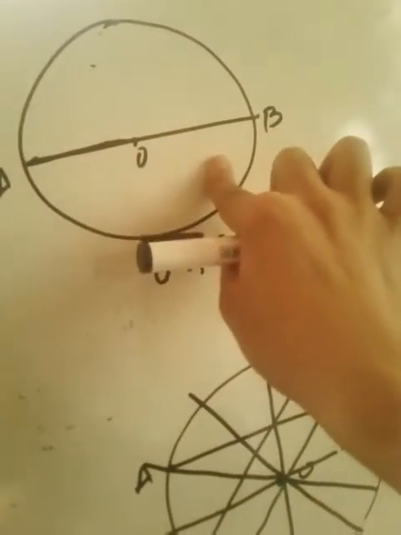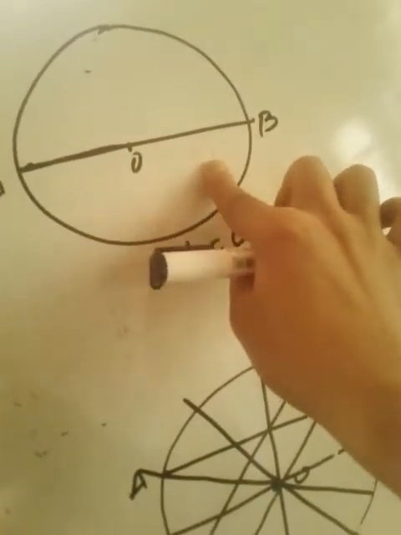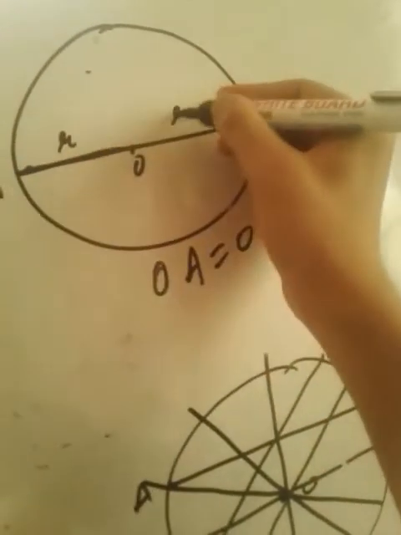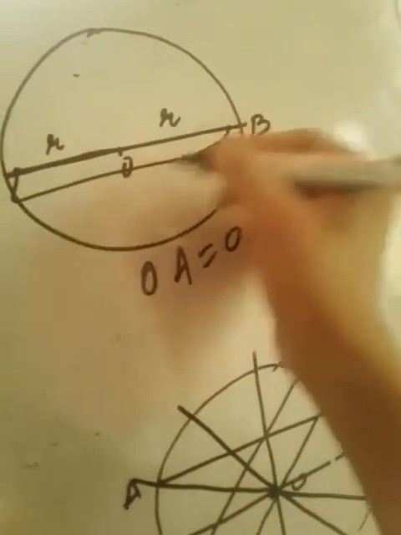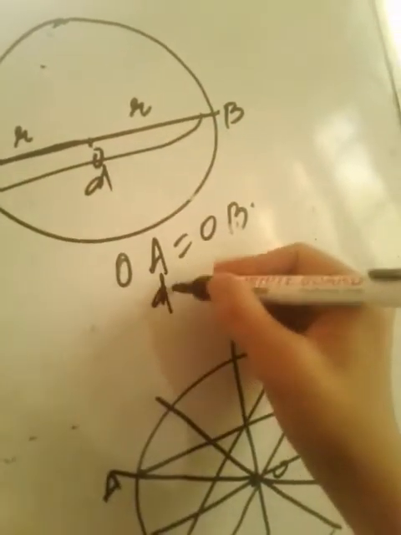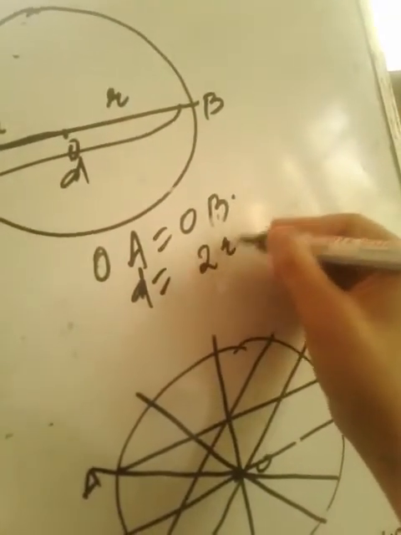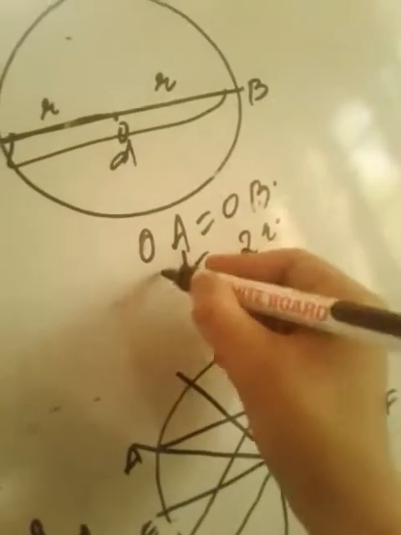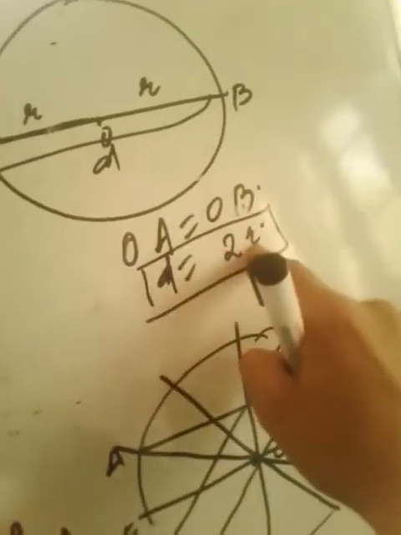So these two parts are equal. This is R, this is R, and the whole is D. So D is equal to 2R, because these are equal parts. The whole is D, R plus R is 2R. So diameter is equal to twice the radius.